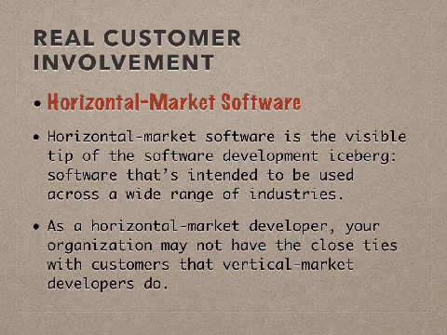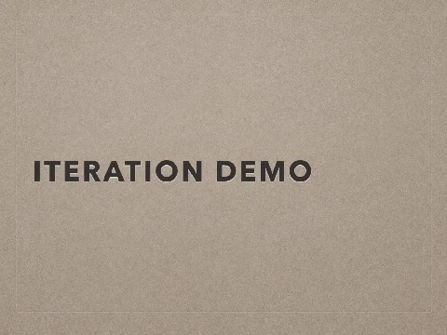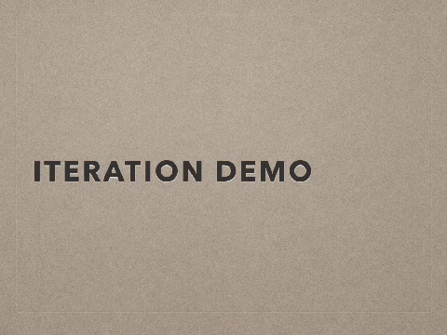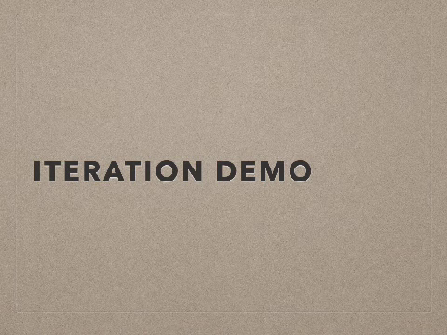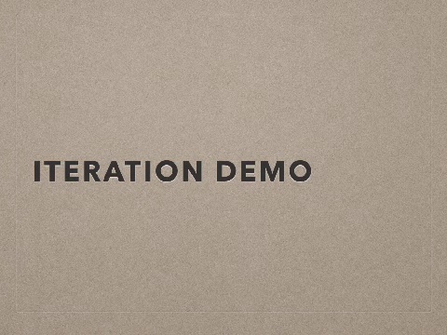Now the second keyword we will look into is called iteration demo. Now what is an iteration in agile development? In agile development, when we contrast with the traditional approaches, the major change is that we deliver something very frequently to the client. So every 2 weeks in extreme programming, we deliver a tangible outcome to the client.